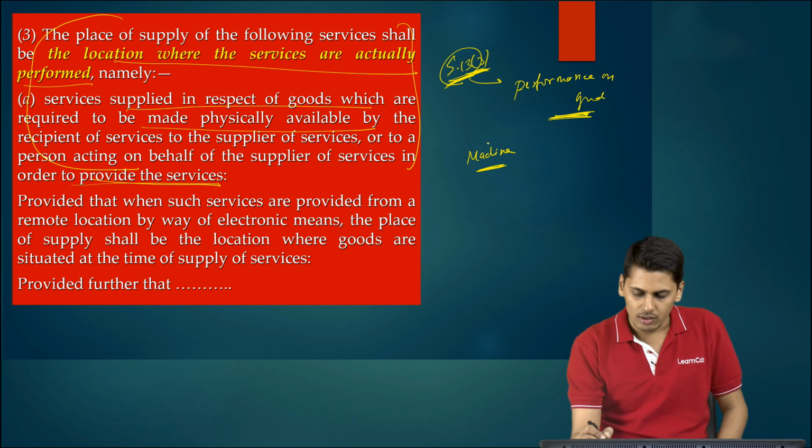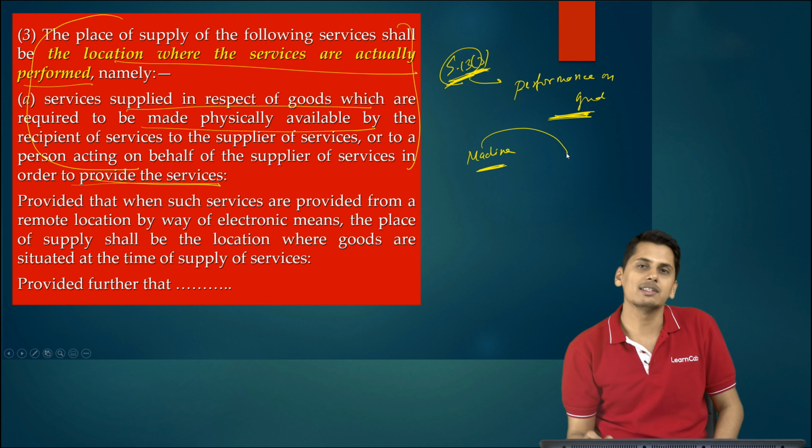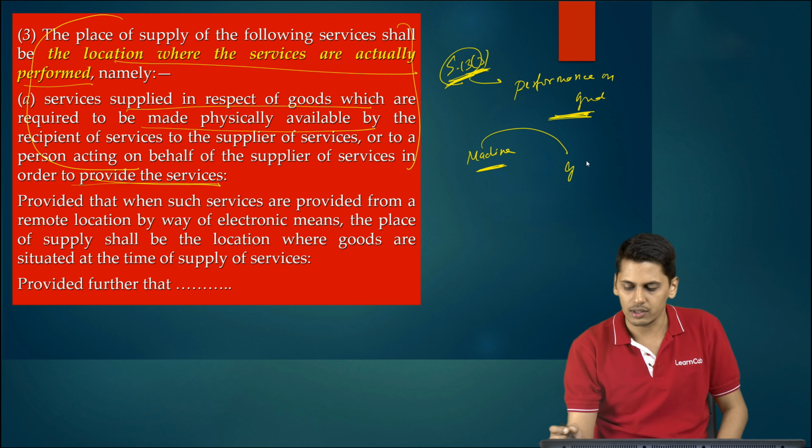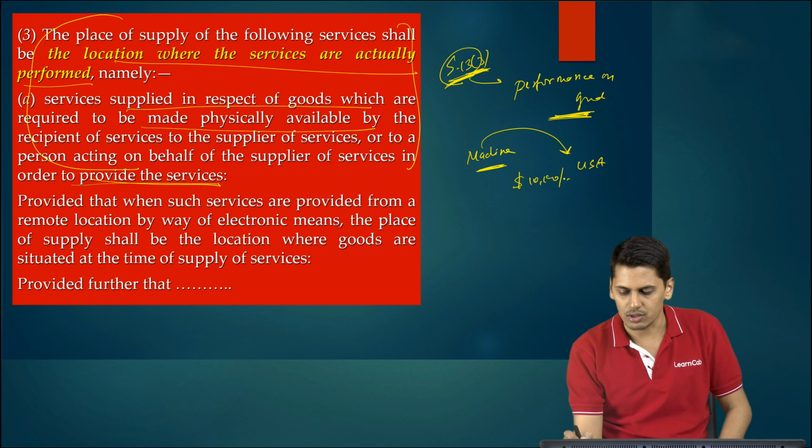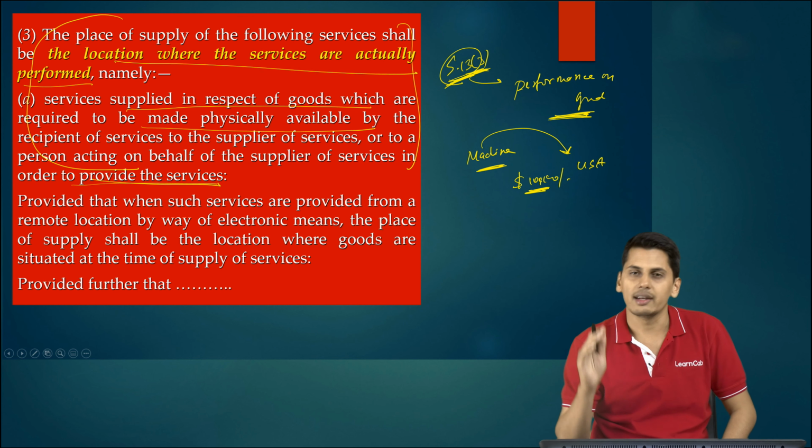So you are a manufacturer of a high-end machine. You manufacture this machine and you export it. Let's suppose you are exporting it to USA. You manufacture a unique high-end machine and export it to USA, let's suppose for some $10,000. Now, is this transaction an export of goods?